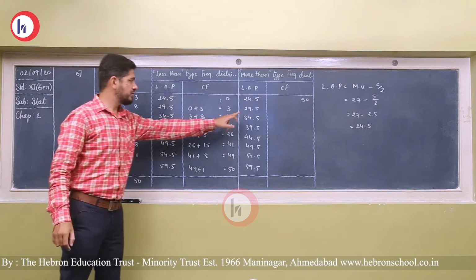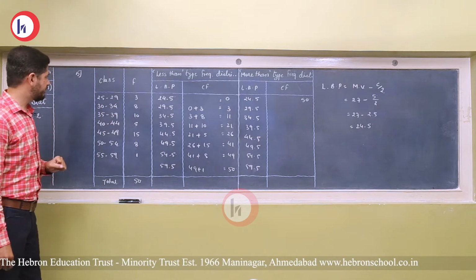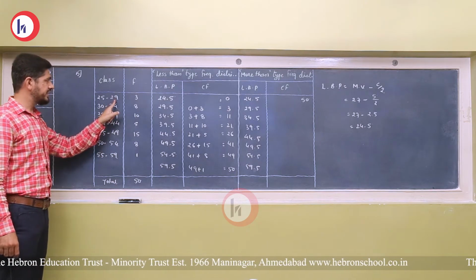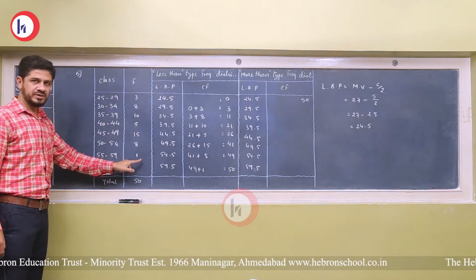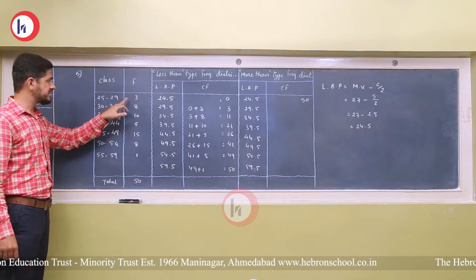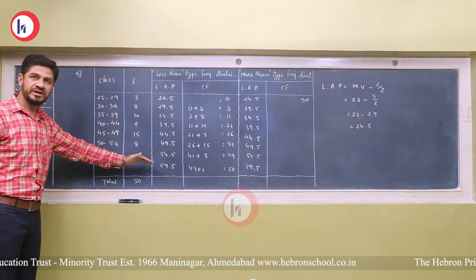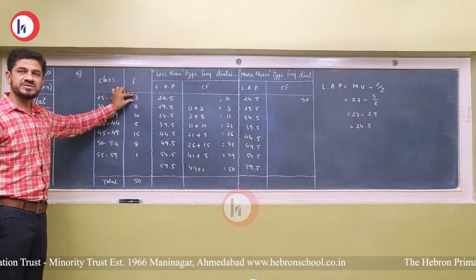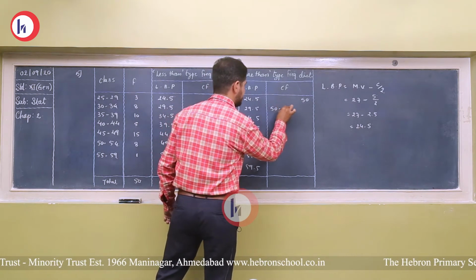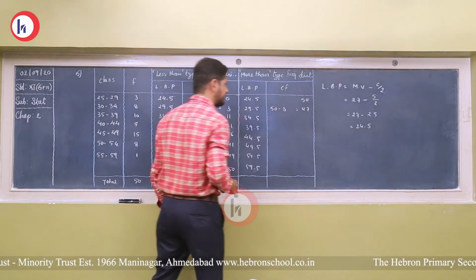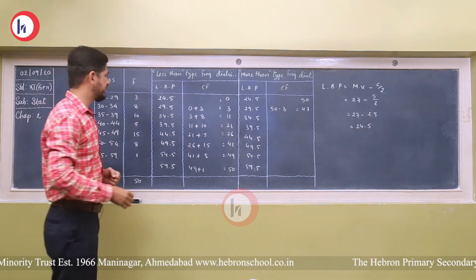Now the second one is more than 29.5. So 29 ends here, and the remaining frequencies are more than 29. All these remaining frequencies are more than 29. So we just subtract 3 from the total. 50 minus 3 we get 47. And as we understood the concept, we just subtract the values one by one.